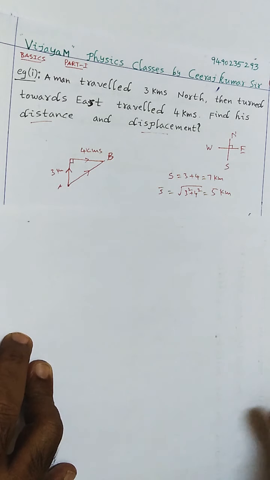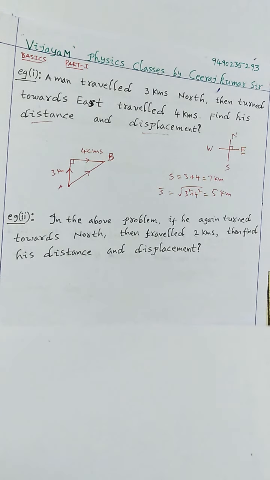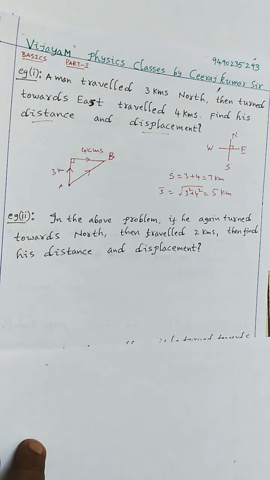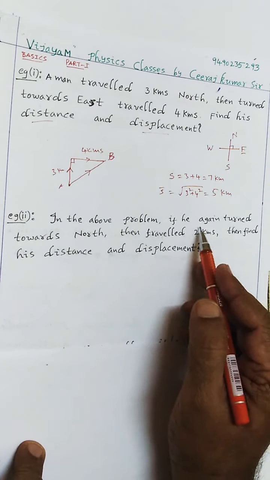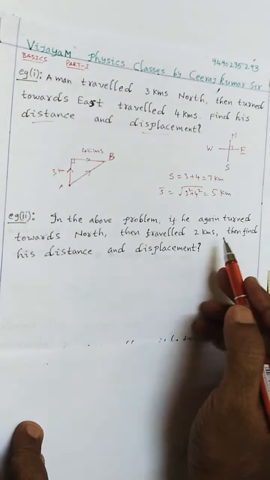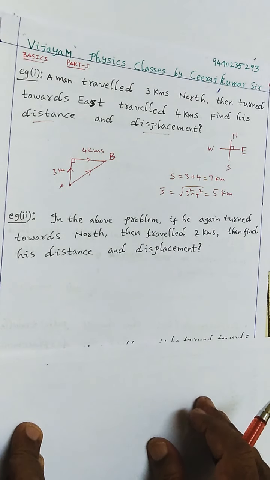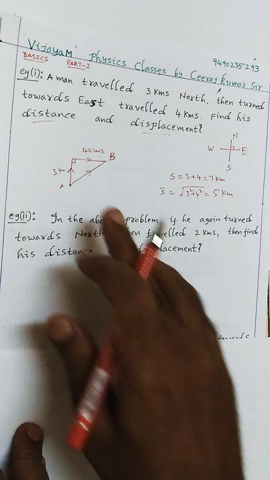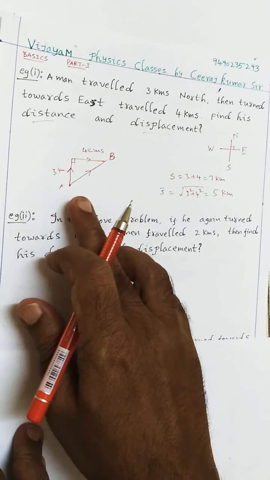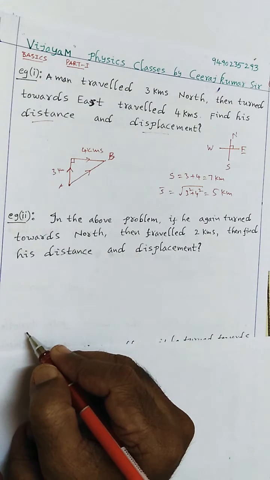Now let us look at the same problem. See what he gave in this problem. In the above problem, if we again turn towards north, then travel 2 kilometers, then find his distance and displacement. In the first problem, he just travelled towards north then east. Now see what he is doing here.